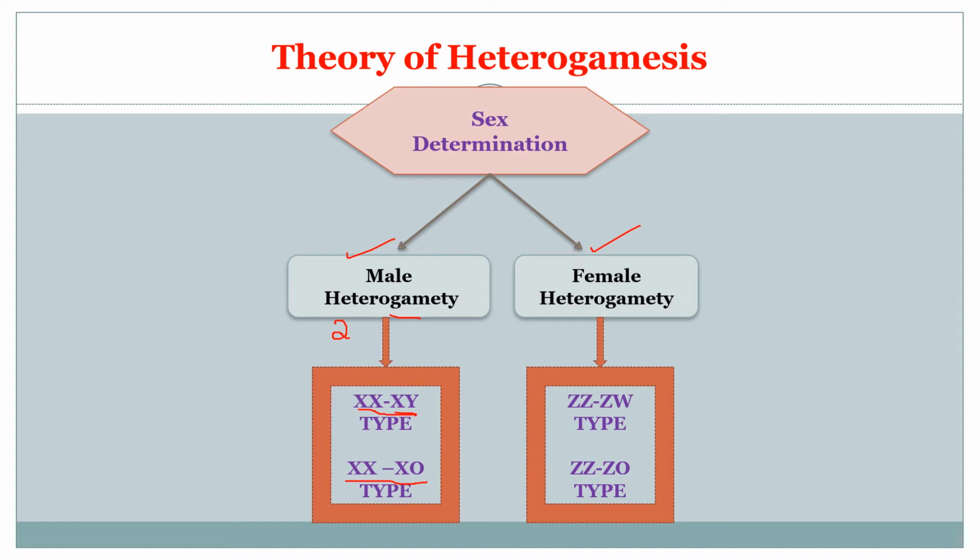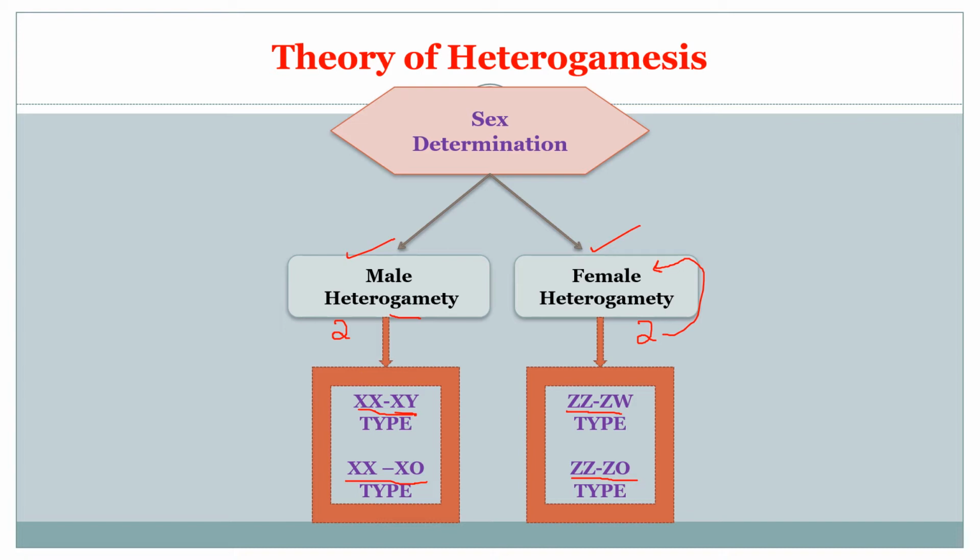Here two different kinds of gametes are produced by males, whereas here two different kinds of gametes will be produced by females, in terms of sex chromosomes. This type is known as female heterogametry, and the types of female heterogametry are the ZZ-ZW type and the ZZ-Z0 type.